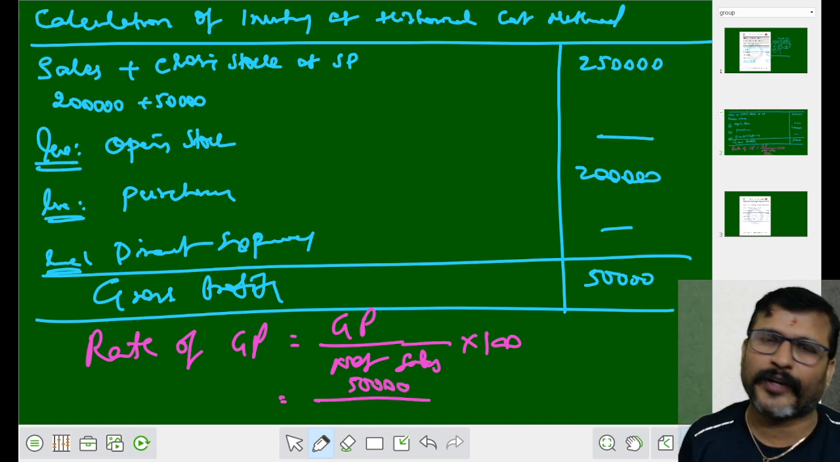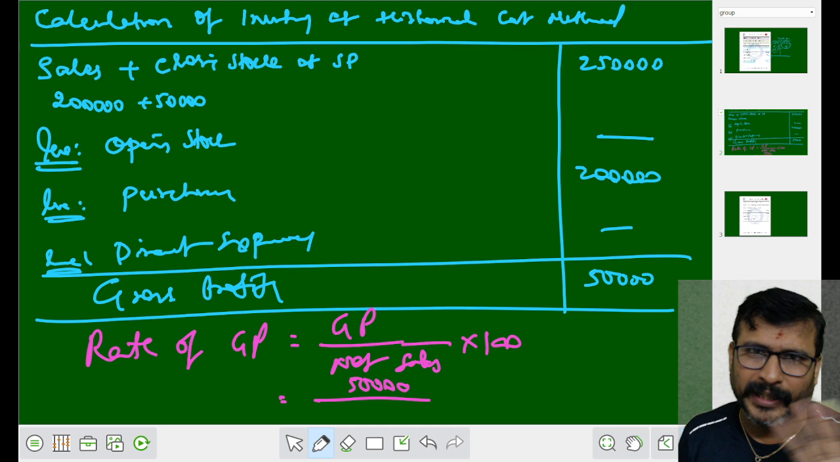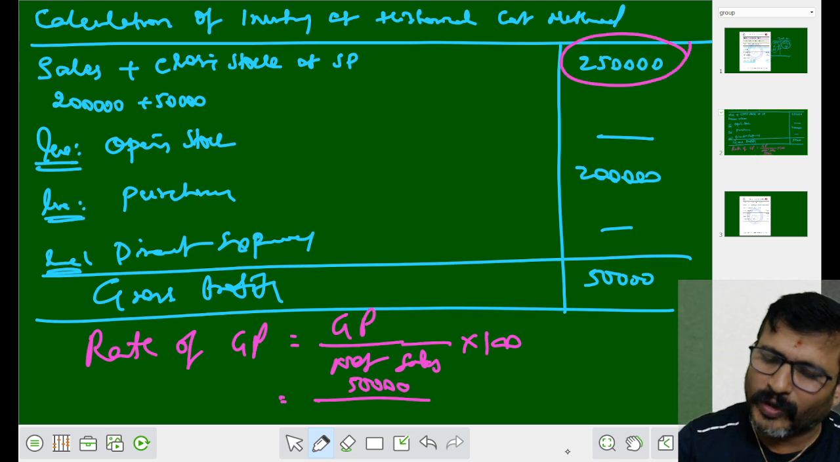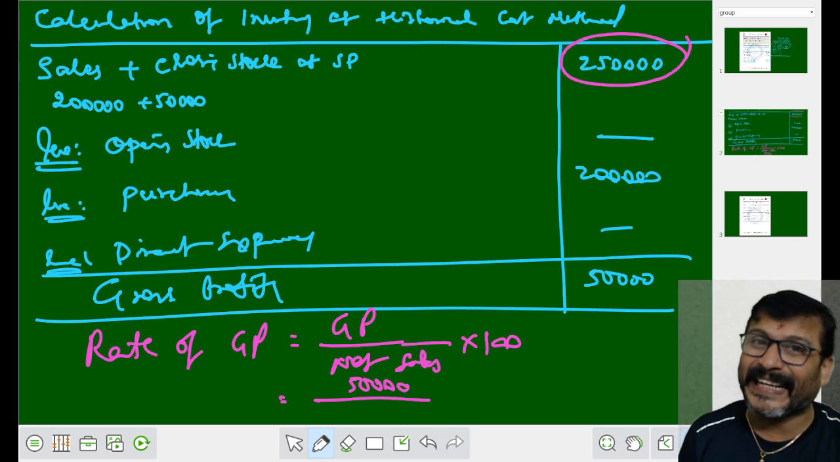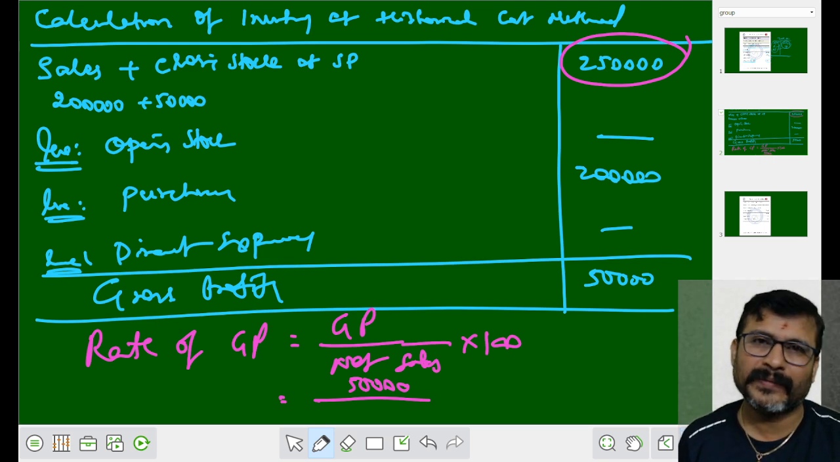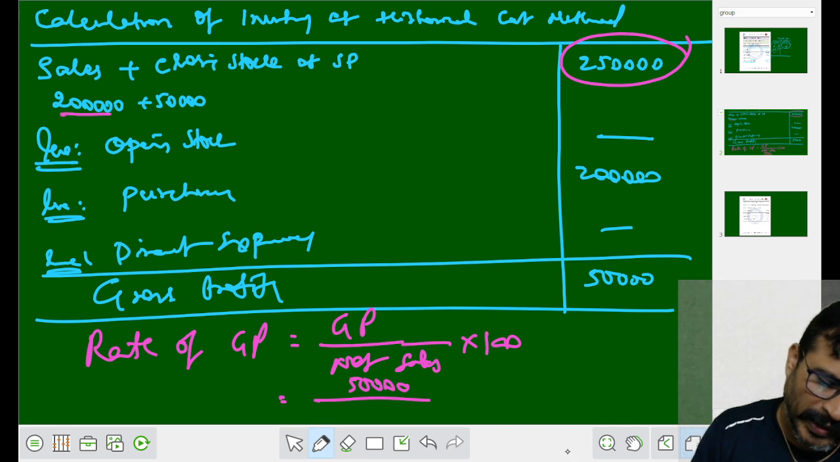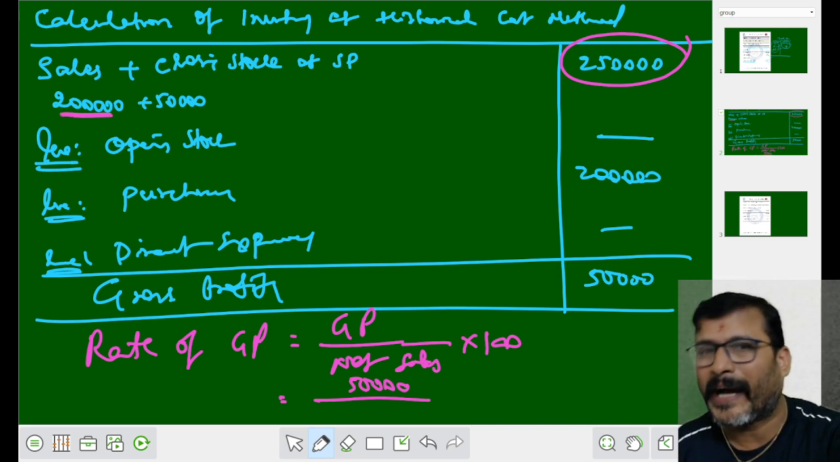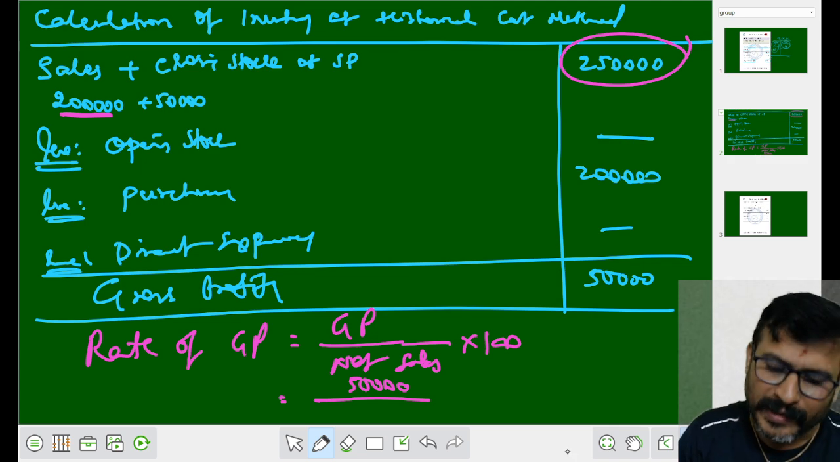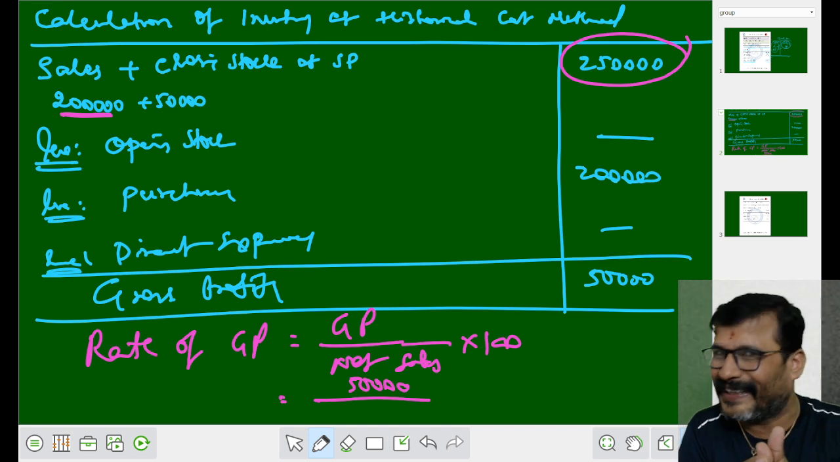Especially under the historical cost method, not in other methods, net sales is 2.5 lakh. But in other cases, in general problems, net sales means only 2 lakh. Sir, why do we have to add? Because the closing stock is given at what price? Selling price. So, put together, both are given in selling value only.